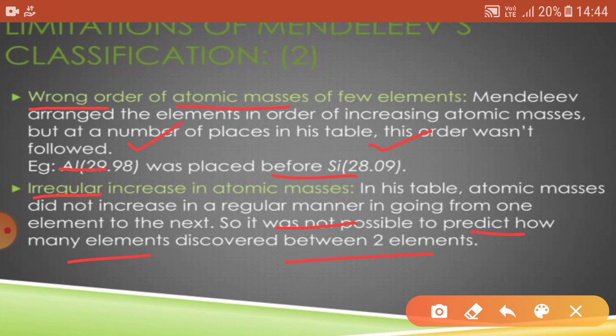And the last limitation was that he could not explain the reason behind the periodicity. Basically, periodicity is the repetition in the properties of the elements. So these are a few limitations of Mendeleev's periodic table. Now we further move on to the